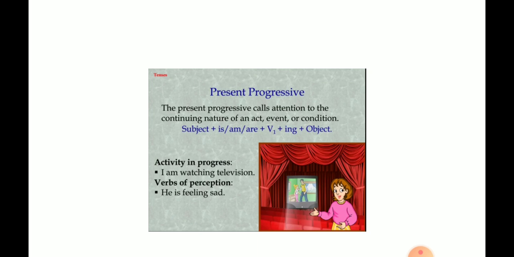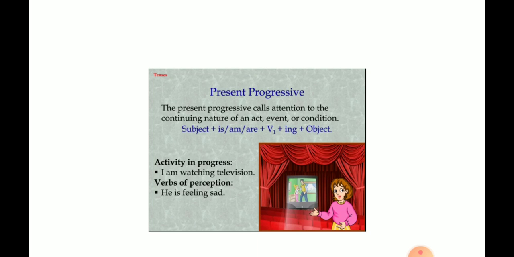Continuous tense is also used with some persistent or undesirable habit, using adverbs like always, continually, constantly. He is constantly teasing me. Teasing is in continuous tense, and he is constantly teasing me is the example. So, present progressive tense calls attention to the continuing nature of an act, event or condition. The sentence structure is subject plus is-am-are plus V1 plus the ing form of the verb plus object.